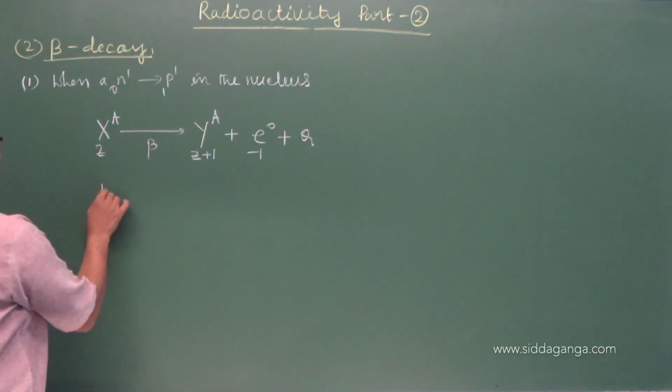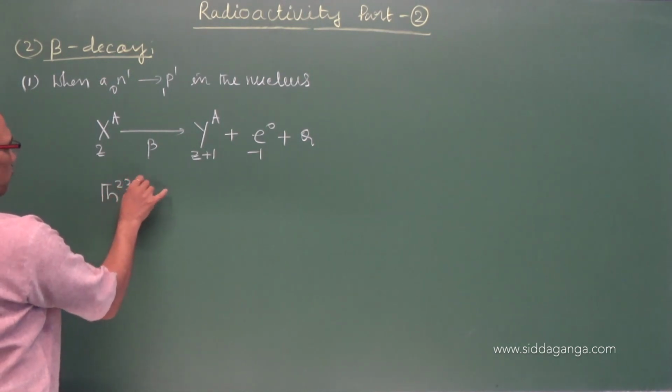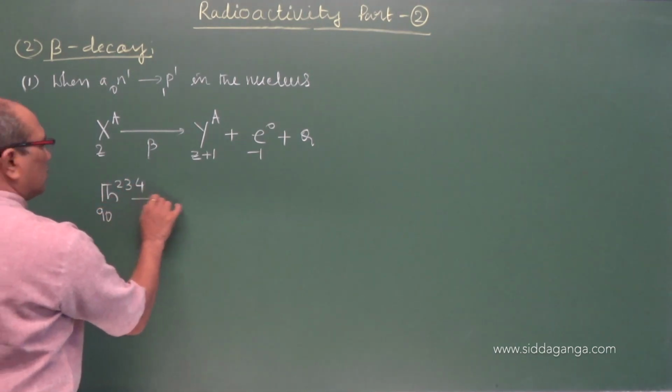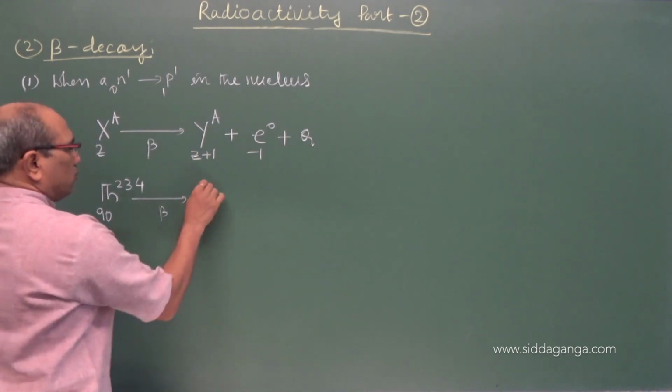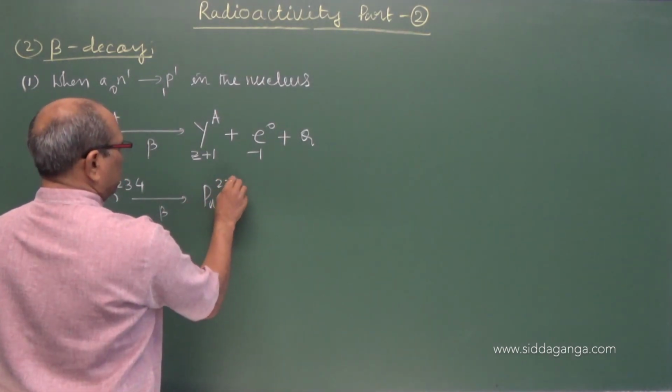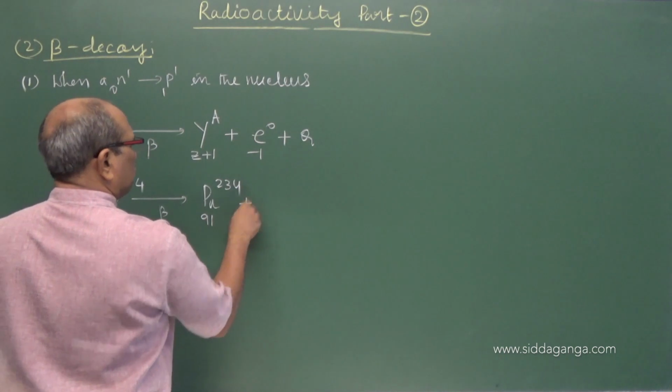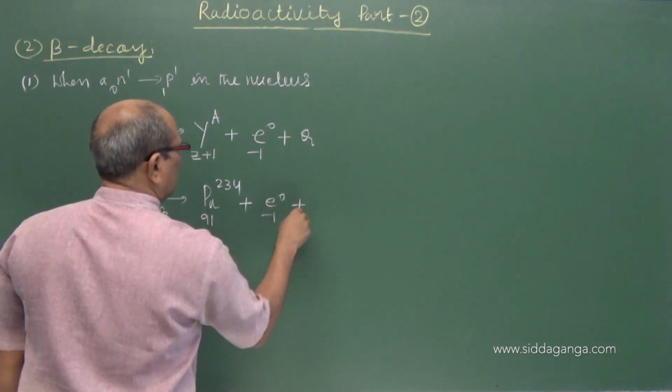Example, let us take thorium 234, 90 undergoing beta decay, giving protactinium 234, 91 plus an electron or beta particle.